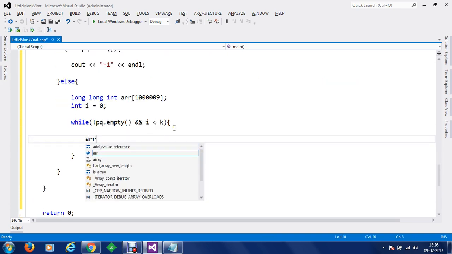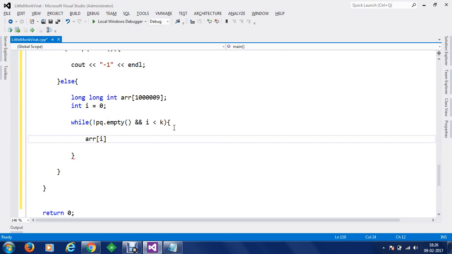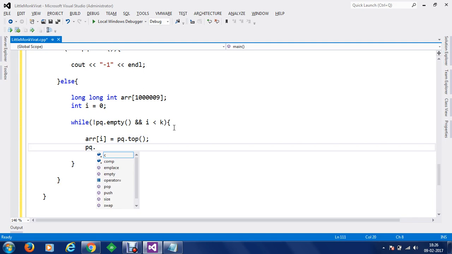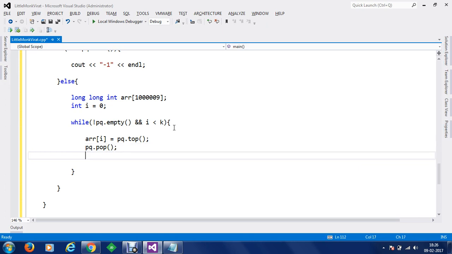So we are going to get top of the element and we are going to store that on the ith index. So we are going to do it something like this: pq.top. We are going to get the top element and we are going to store that onto the array. So at 0th level, pq.top, that means the minimum value has been stored. Once the minimum value has been stored, then we are going to pop the value so that we can reach the next minimum top. So we are going to pop it and we are going to increment I.